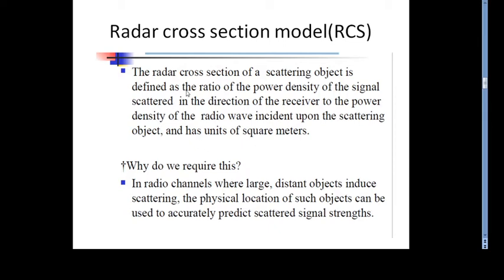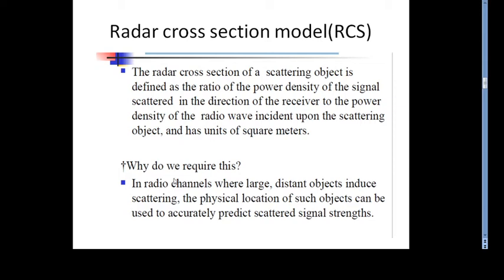So radar cross section can be defined in terms of the power density of the signal scattered in the direction of the receiver to the power density of the radio wave incident, and it is measured in square meter. This question will be asked in MCQ type, so mostly be noted point.